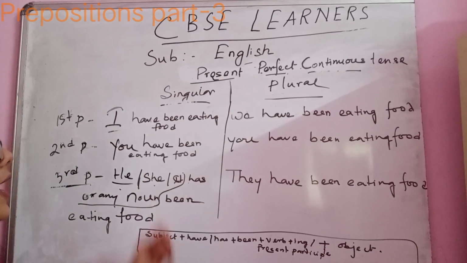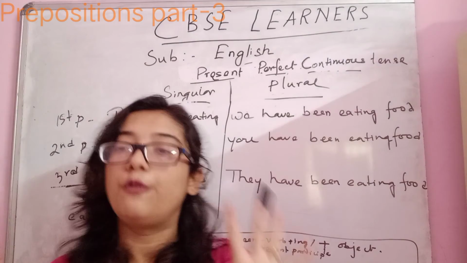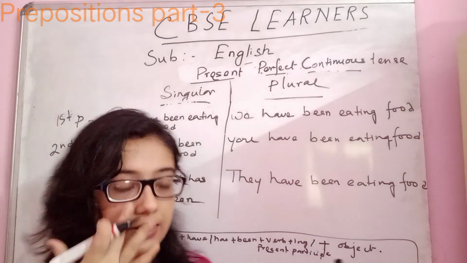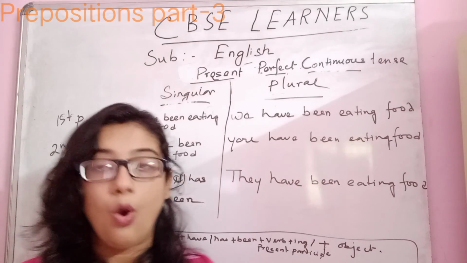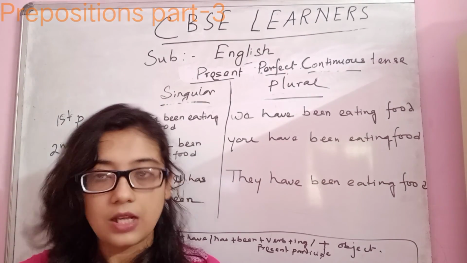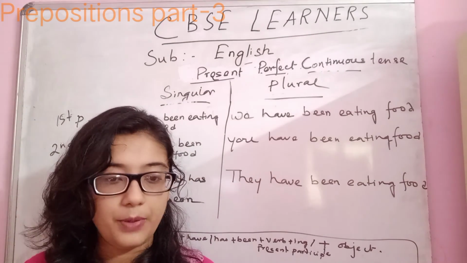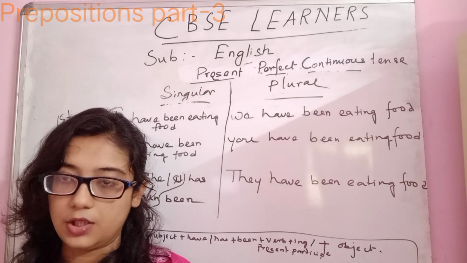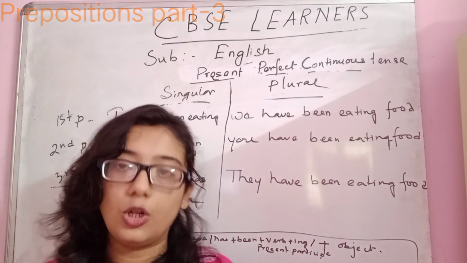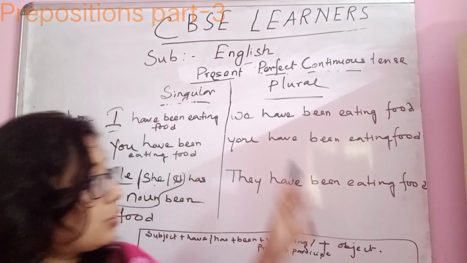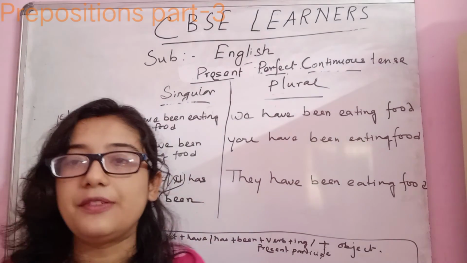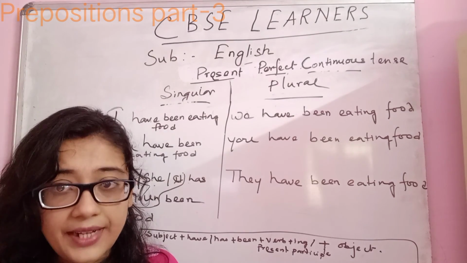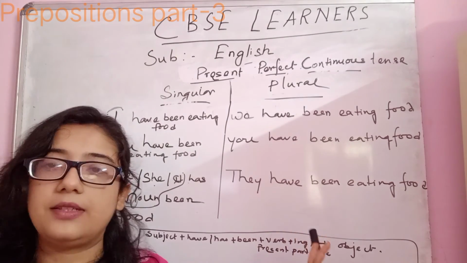Okay, so I hope the formation of sentences in case of tense, how to form the sentences, everything is very clear to you. When to use each type of tense, the simple ones also I have said, the present continuous, present perfect continuous. When to use this type of tenses also I have informed you. So I have used here all the affirmative sentences, all the positive sentences. So negative sentences, you can use this type of tenses very easily.